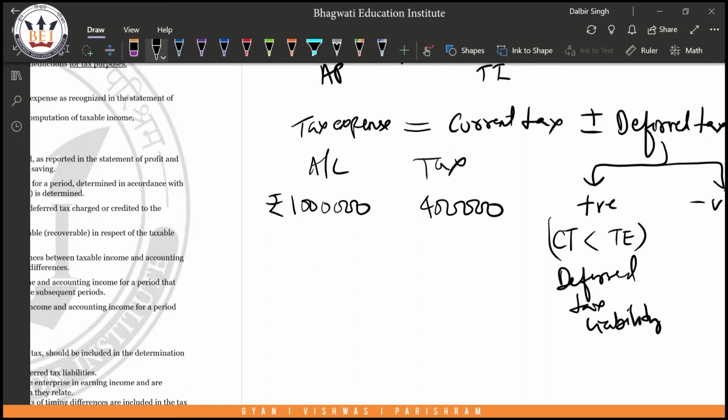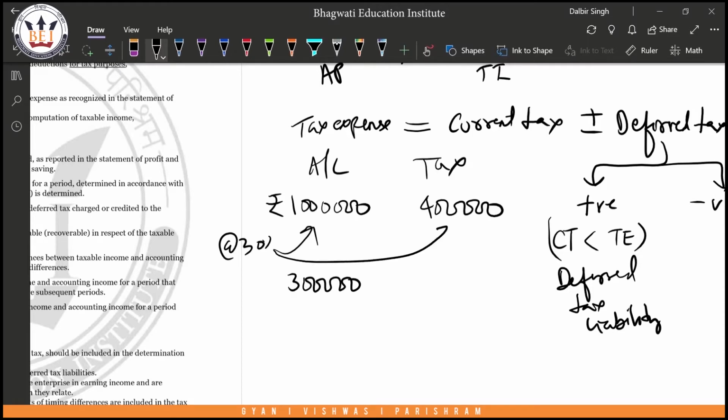We're just going to keep it simple, no disallowance, nothing else. If I have to find out the tax, let's say the rate is 30%. What will be the tax as per accounts? If I just multiply 30% into 10 lakhs, I'm going to get rupees 3 lakhs as tax expense.